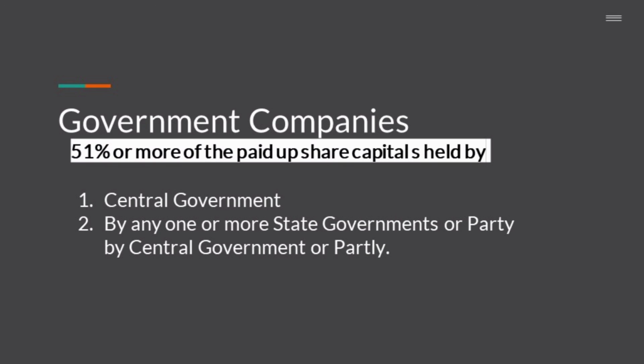Very simple. Government will hold not less than 51% or more of the paid up share capital. It is known as a government company. Vizag Steel Plant, government company. Recently, government wants to disinvest this company. That means they will sell their shares to private persons. So, these are the different types of government companies.